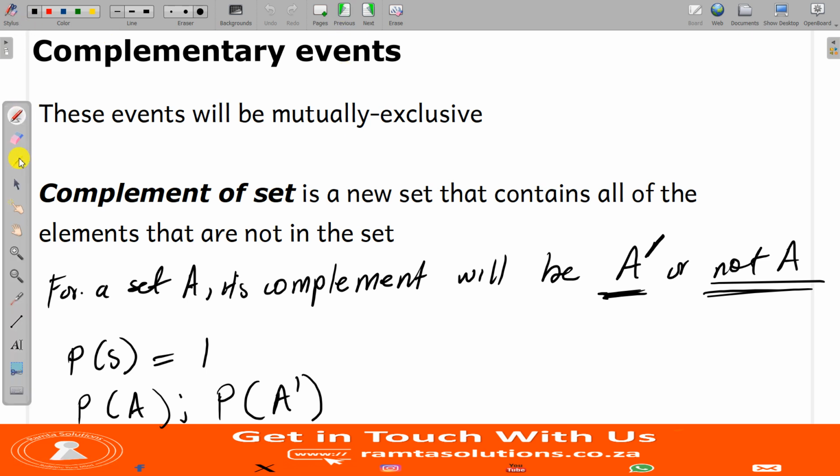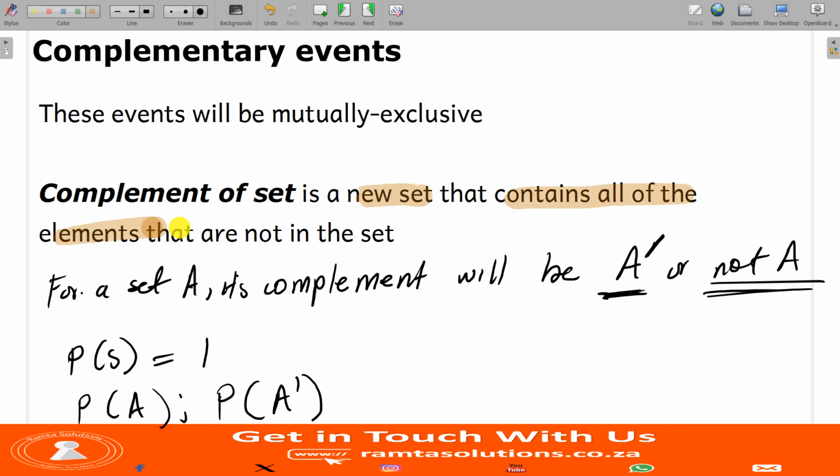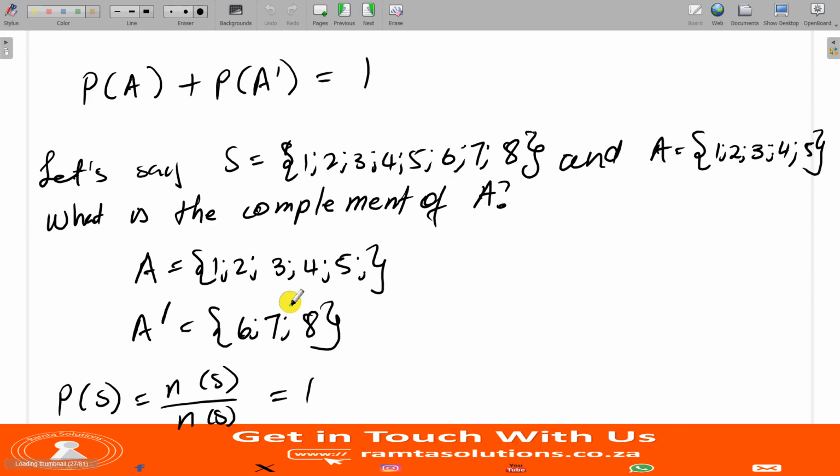Now the key thing you need to remember is this. A complement is a new set that contains all of the elements that are not in the old set, or whatever set you're looking at. The complement of A will mean the set of all elements that are not in A. So this is it guys, and this is where we leave it.